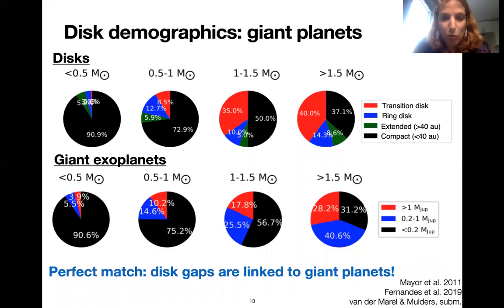As we can see, there is almost a perfect match between the two pie charts, where the highest mass planets correspond to the transition disks, intermediate mass planets correspond to ring and extended, and then even lower mass planets correspond to the even lower fraction. So this tells us that disk gaps are very likely linked to giant planets with a strong stellar mass dependence.